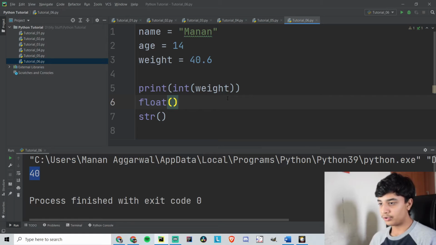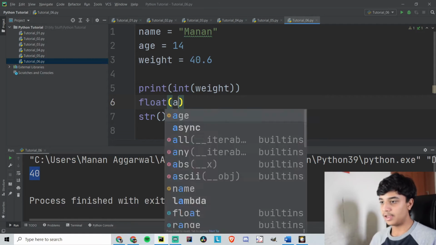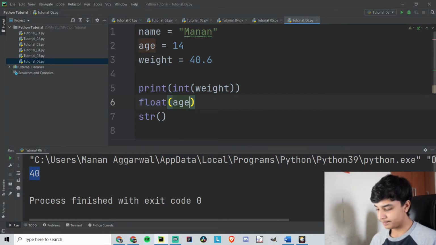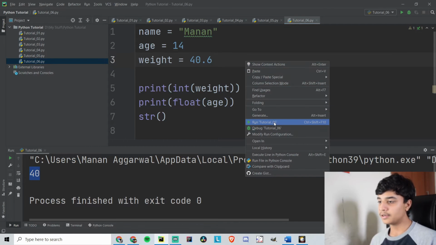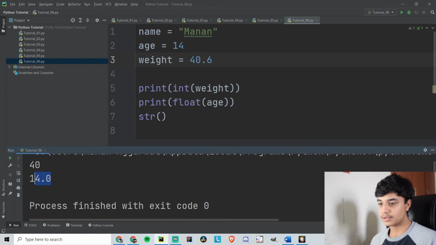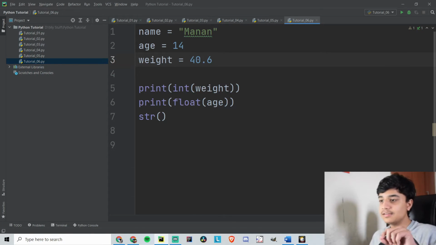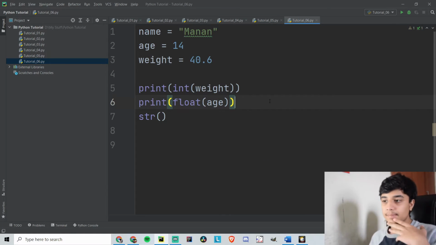What if I want to convert my age to a float number? And I can do so by using the float function. So it will convert my age into a float number. It will return 14.0 right here. So it is converting to 14.0, but still these are used as numbers, so I can still add them, but you can't add different types of data.